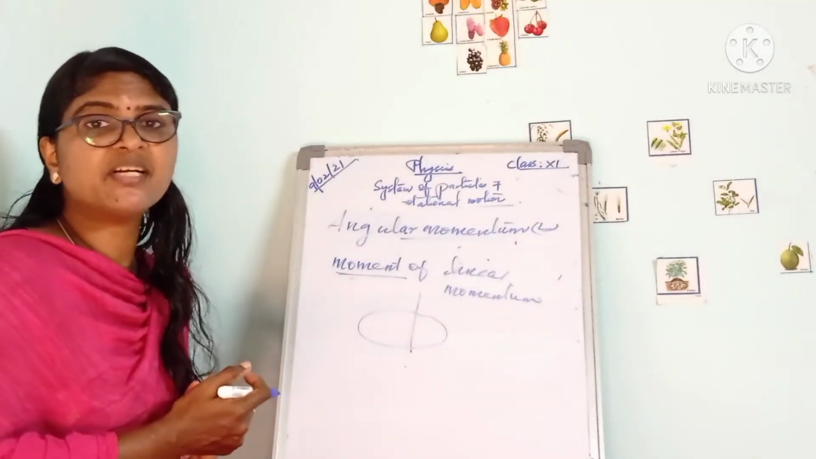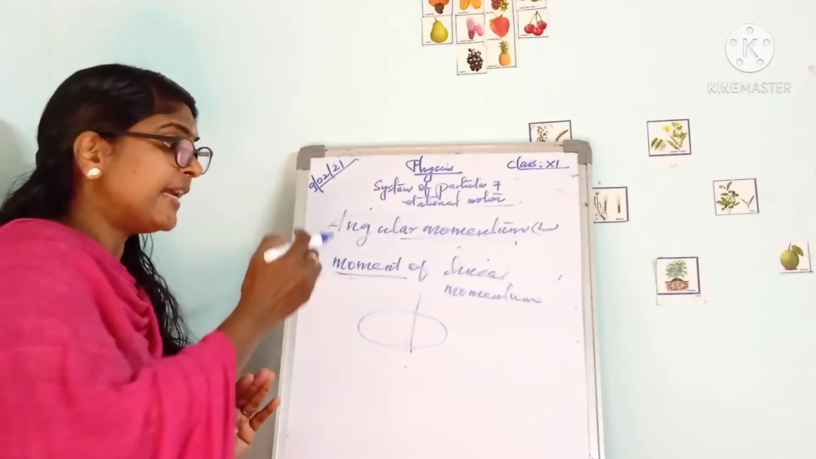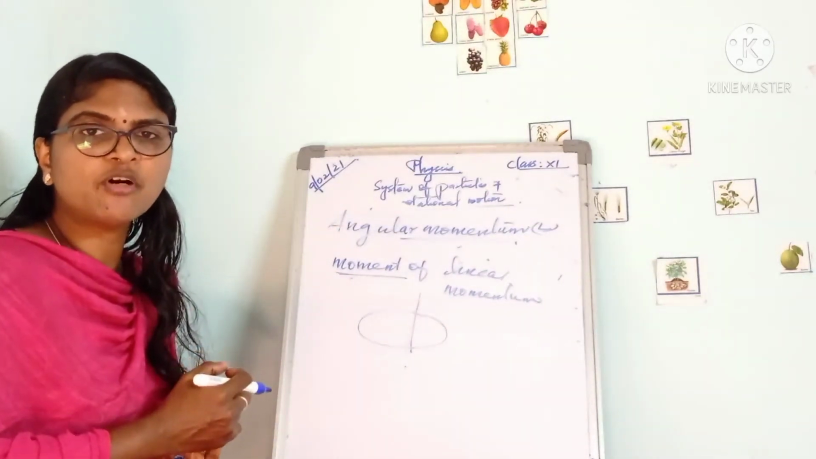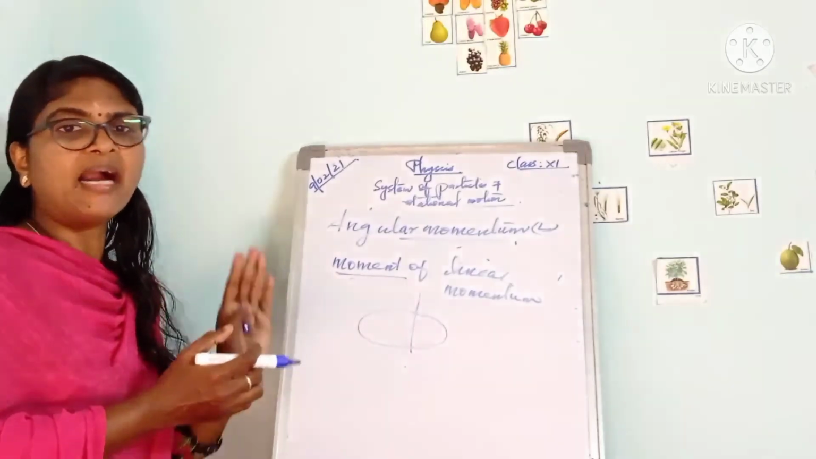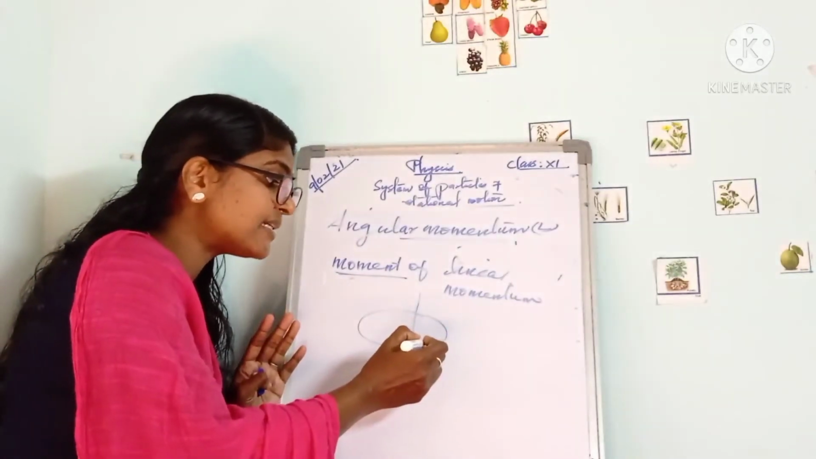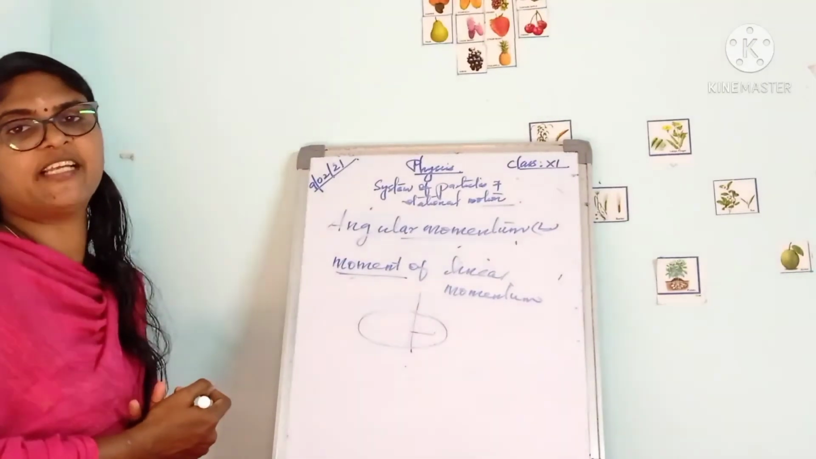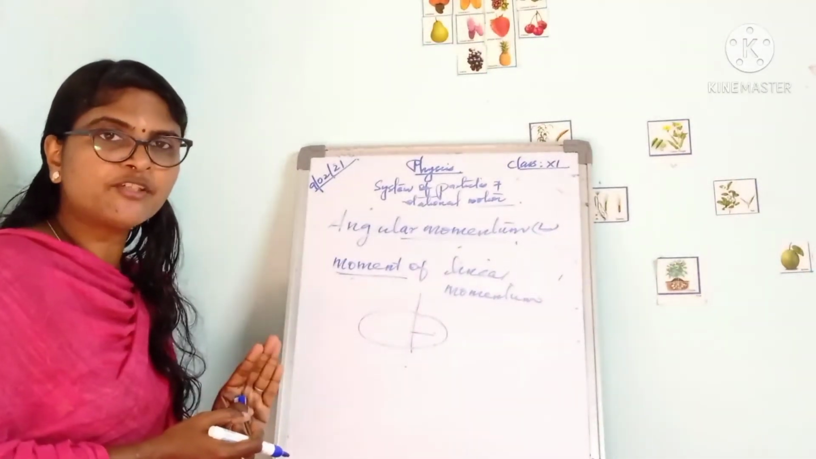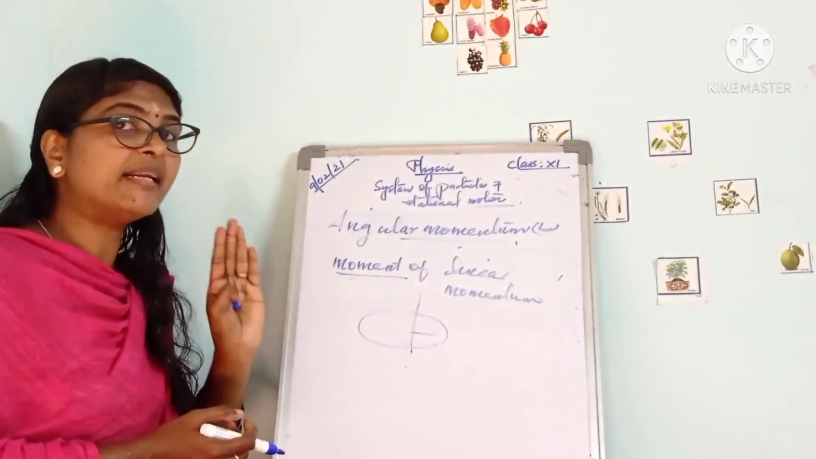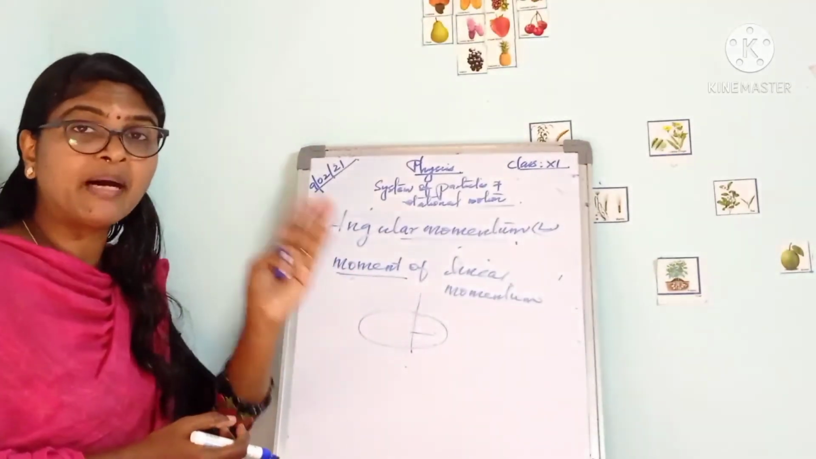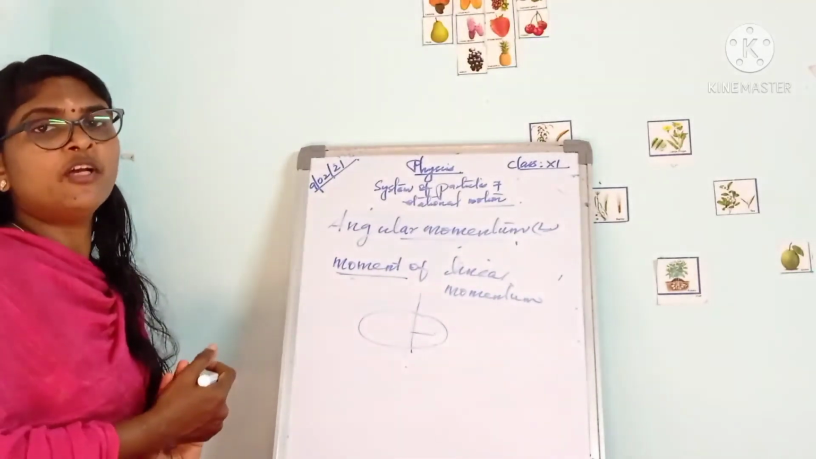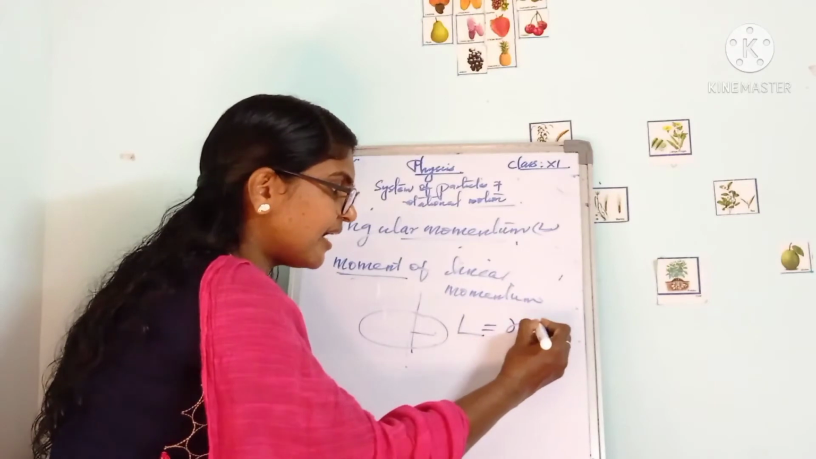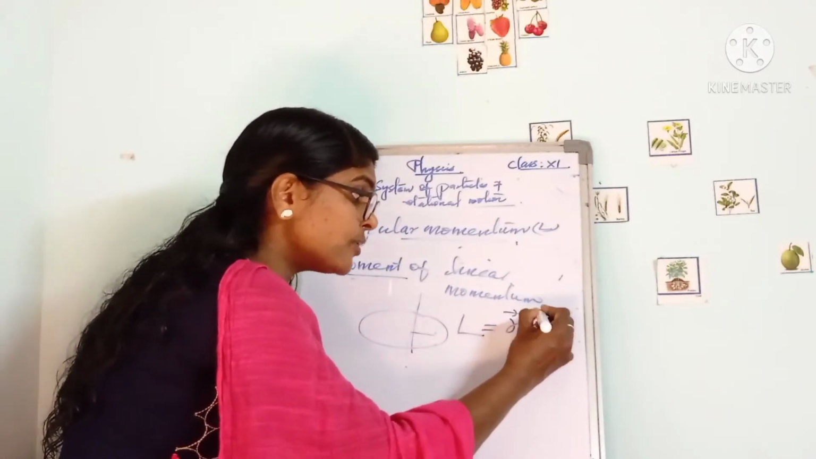Angular momentum can be measured as the product of linear momentum and the perpendicular distance of that particle from the axis of rotation. So angular momentum L can be written as r into p. So we can write r cross p.